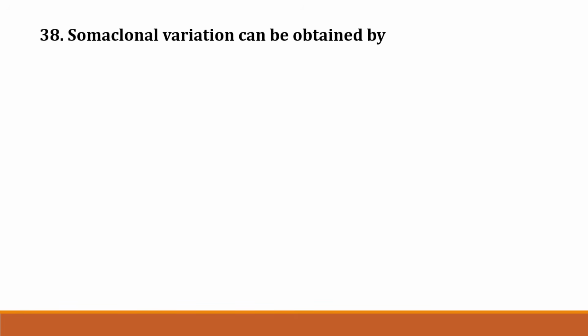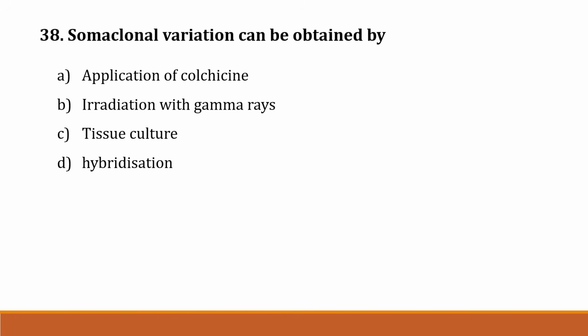The next question, question number 38. Somaclonal variations can be obtained by option A, application of colchicine. Option B, irradiation with gamma rays. Option C, tissue culture. Option D, hybridization. Correct answer is option C, tissue culture.